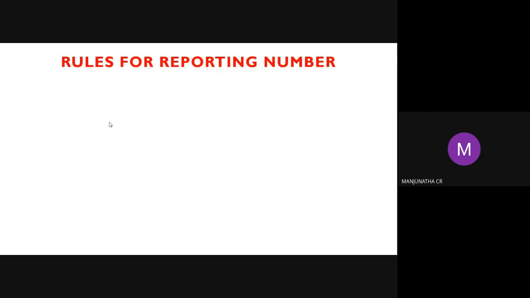Rules for reporting numbers. That is very important because once we do any scientific paper, many digits, mathematical digits, will come in. How can we write them? The editor will be observing that. If you don't write them properly in the abstract, they will reject it. Numbers less than 10 are words. Suppose 9 is there, don't write the number 9. You can write 'nine' instead. If 1 is there, write 'one'. Don't write 1.